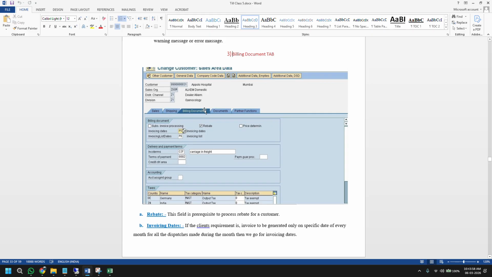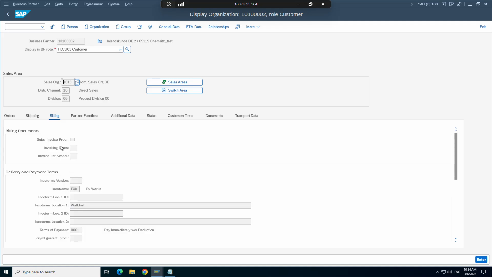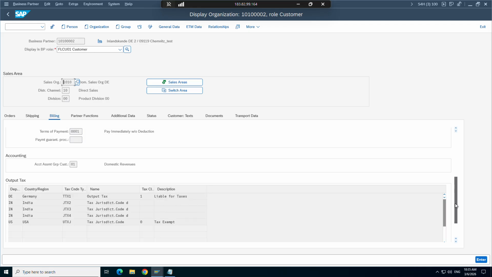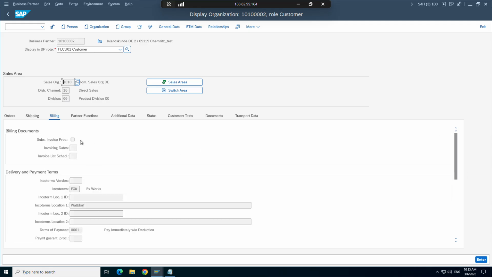Now, as I said, I think I already explained this rebate thing. This is for the customer if the rebate has to be activated. That control we have in the customer master. I think it is this checkbox only. Let me see what it says.